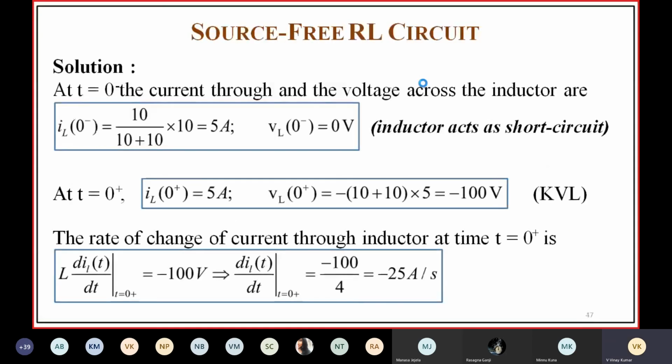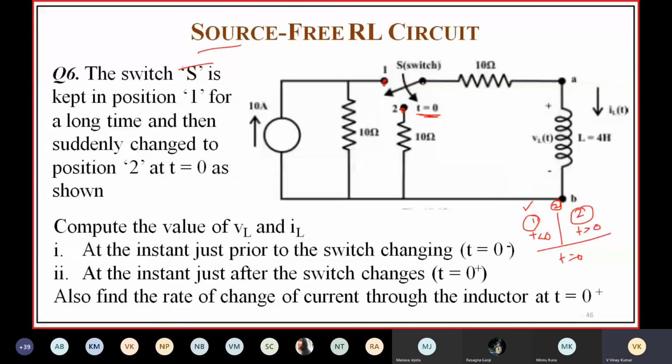The initial value at t equal to 0 minus, this is the current, 10 amps. At t equal to 0 minus, this will be the circuit.